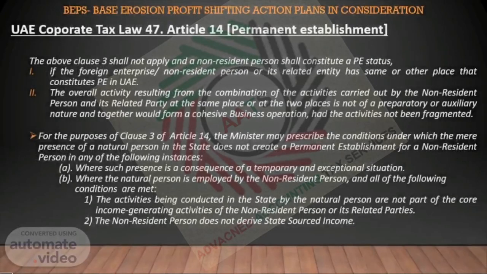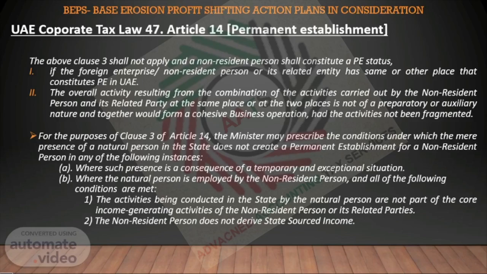The above Clause 3 shall not apply and the non-resident person shall constitute a PE if the foreign enterprise, non-resident person or its related entity has the same or another place that constitutes a PE in UAE, and the overall activity resulting from the combination of the activities carried out by the non-resident person and its related party at the same place or at the two places is not of a preparatory or auxiliary nature and together would form a cohesive business operation, had the activities not been fragmented.